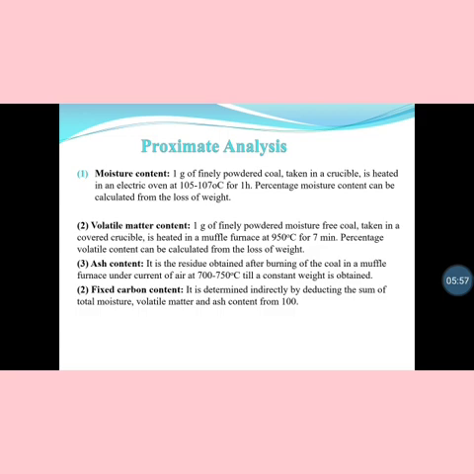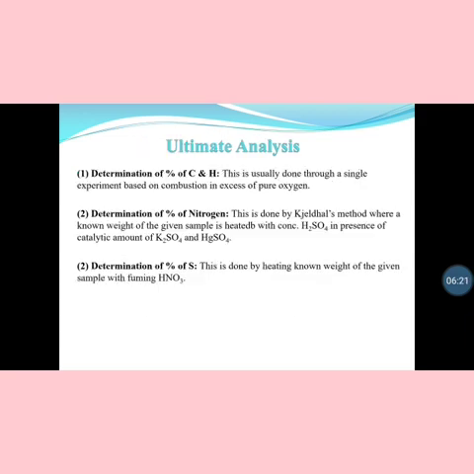Next is ash content. It is the residue obtained after burning the coal in a muffle furnace under a current of air at a temperature of 700 to 750 degrees centigrade till a constant weight is obtained. Next is fixed carbon content. It is determined directly by deducting the sum of total moisture, volatile matter and ash content from 100.